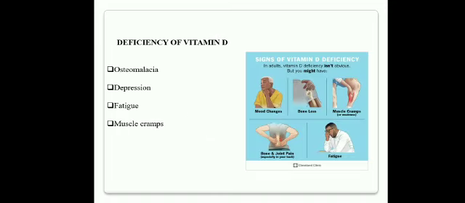Finally, let us discuss the deficiency of vitamin D in adults and children. Deficiency of vitamin D in adults will lead to deficiency of calcium, which in turn will lead to bone softening, technically termed as osteomalacia. The other symptoms are depression, fatigue and muscle cramps.